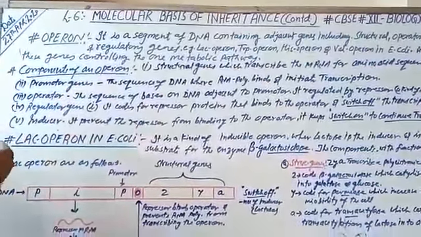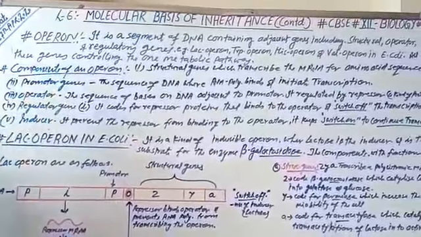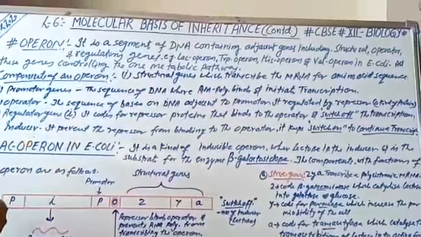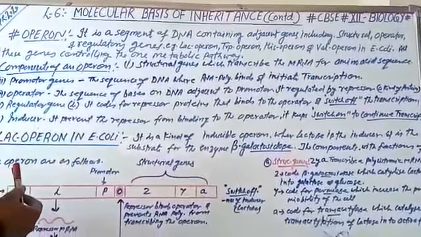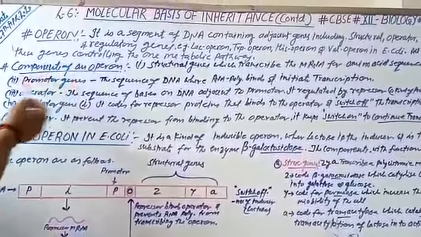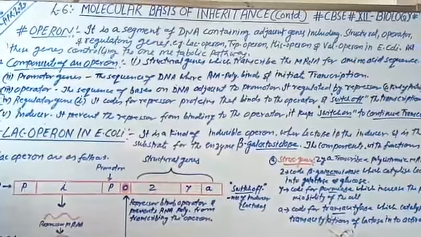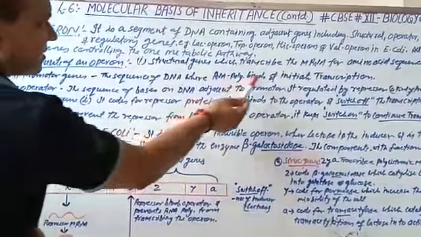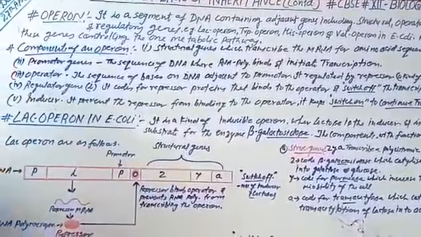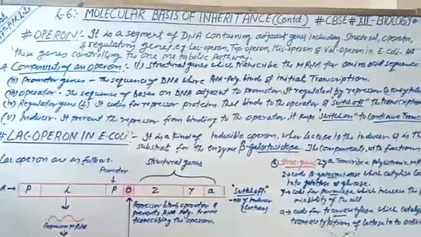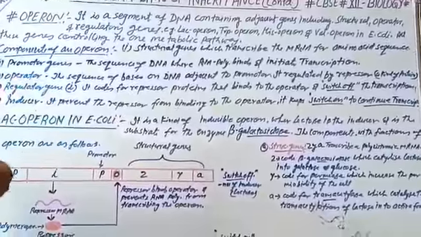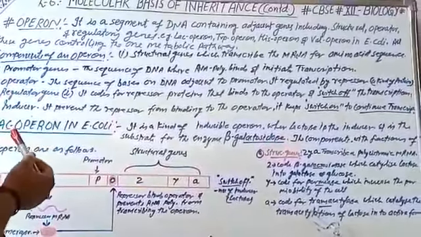First of all, we go through the components of an operon. Operon consists of the structural genes which transcribe the messenger RNA for amino acid sequence. Second is the promoter gene. This is the sequence of DNA where RNA polymerase binds and initiates the process of transcription. Third is the operator gene. This is a sequence of bases on DNA adjacent to the promoter, regulated by the repressor, which is a kind of protein.